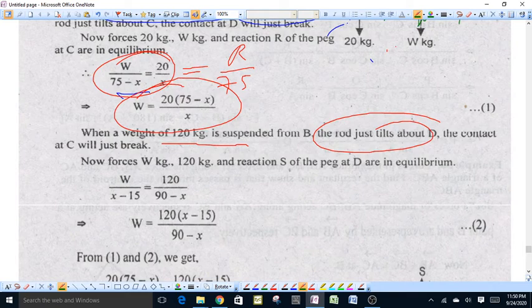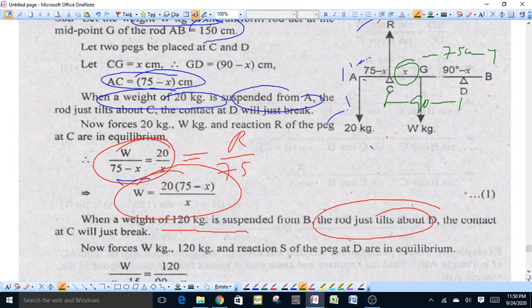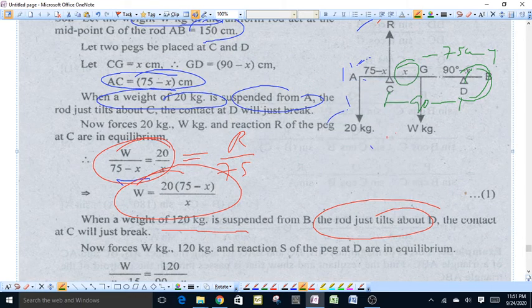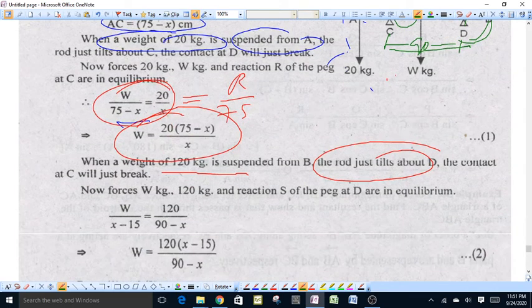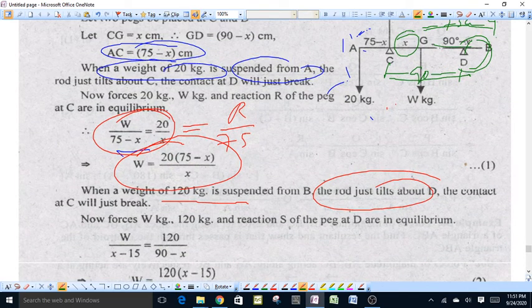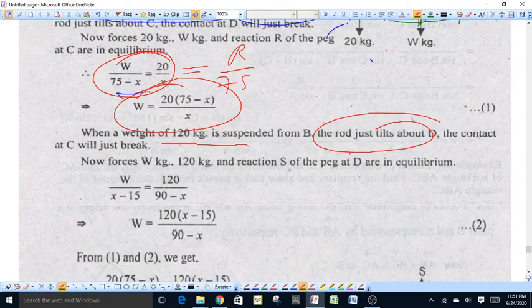Therefore, by solving this, because CG is equal to x and total CD is equal to 90, this distance will be equal to 90 minus x, and BD will be equal to 75 minus 90 plus x, that is x minus 15.